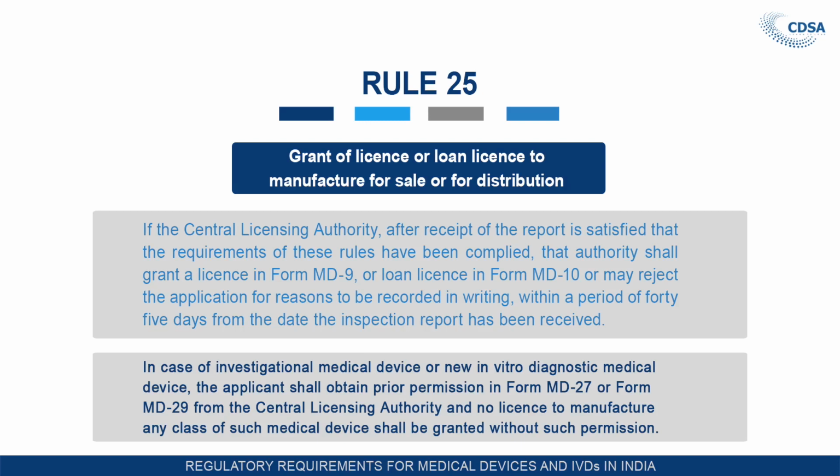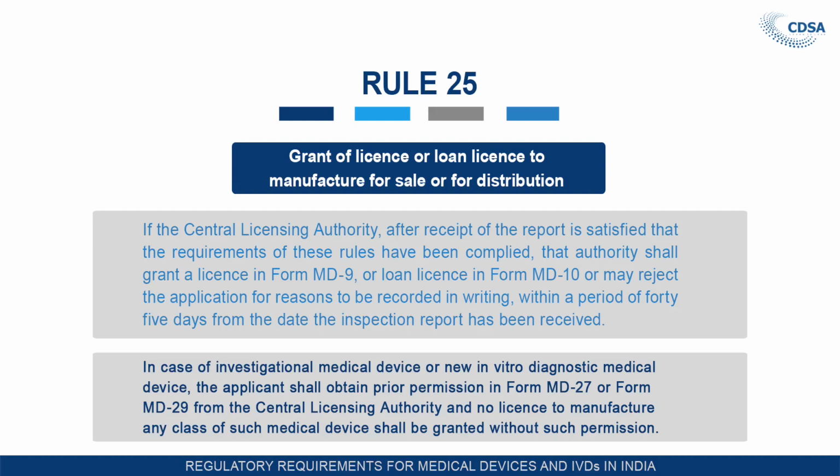In case of investigational medical devices or new in vitro diagnostic medical devices, the applicant shall obtain prior permission in Form 27 or Form 29 from the Central Licensing Authority, and no license to manufacture any class of such devices shall be granted without such permission.